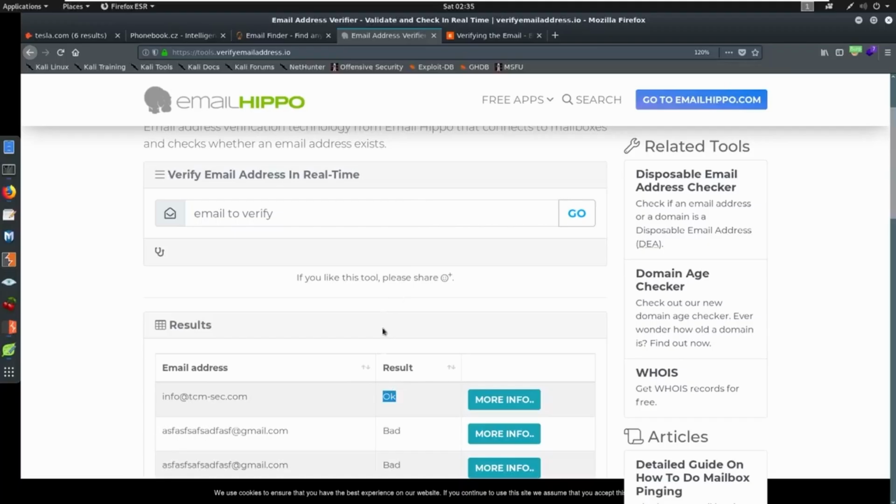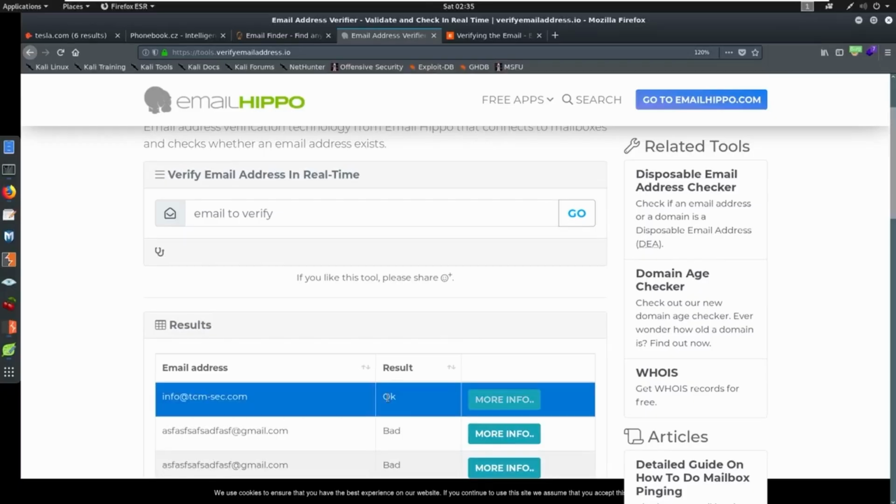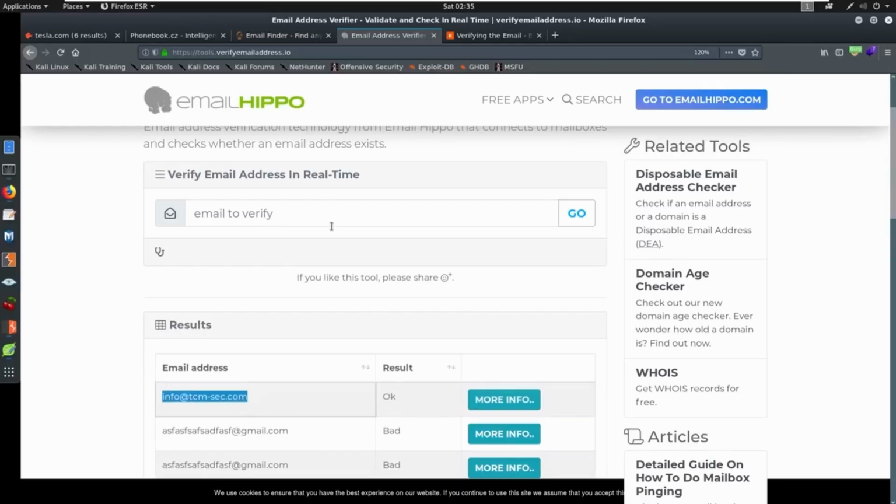Like if you're from a sales perspective and you're doing OSINT here, this is the benefit of not having to email, waste your time, get it rejected. You can come in here and just validate. If you're doing an investigation, you don't want to interact with the person or company that you're investigating. You want to come in here and just verify without any interaction. This is the way to do it.